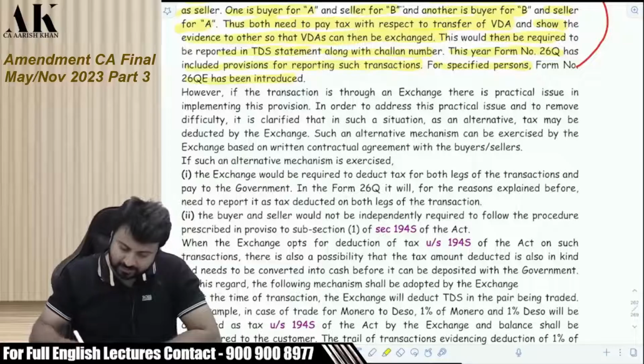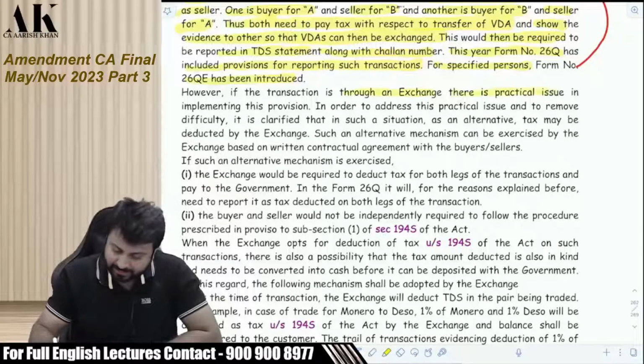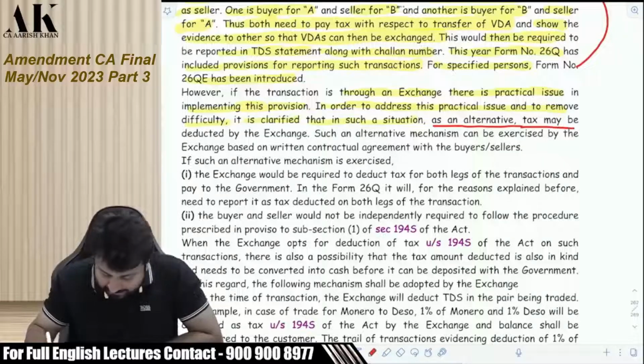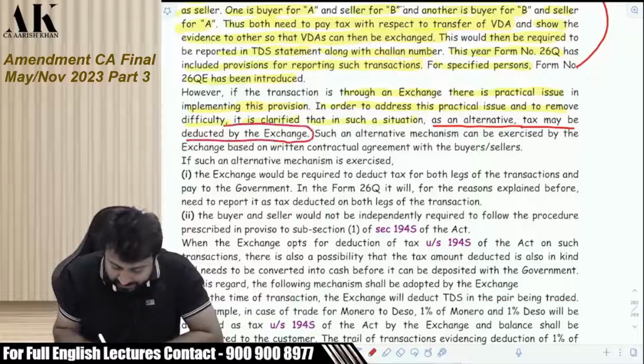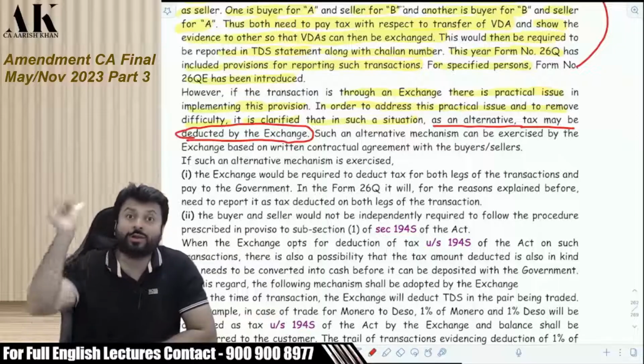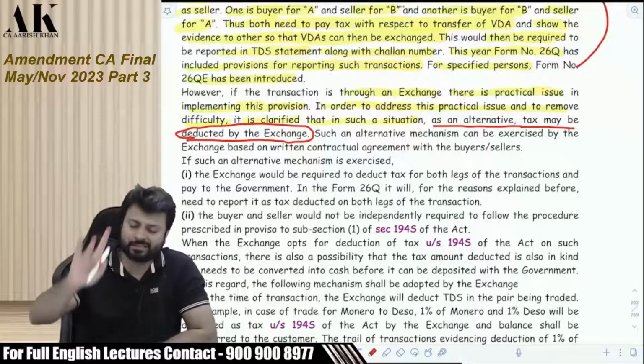If the transaction is through an exchange, there is a practical issue in implementing this provision. In order to address this practical issue and to remove difficulty, it is clarified that in such a situation, as an alternative, tax may be deducted by the exchange. In case we are buying in kind through an exchange, the tax will be deducted by the exchange.